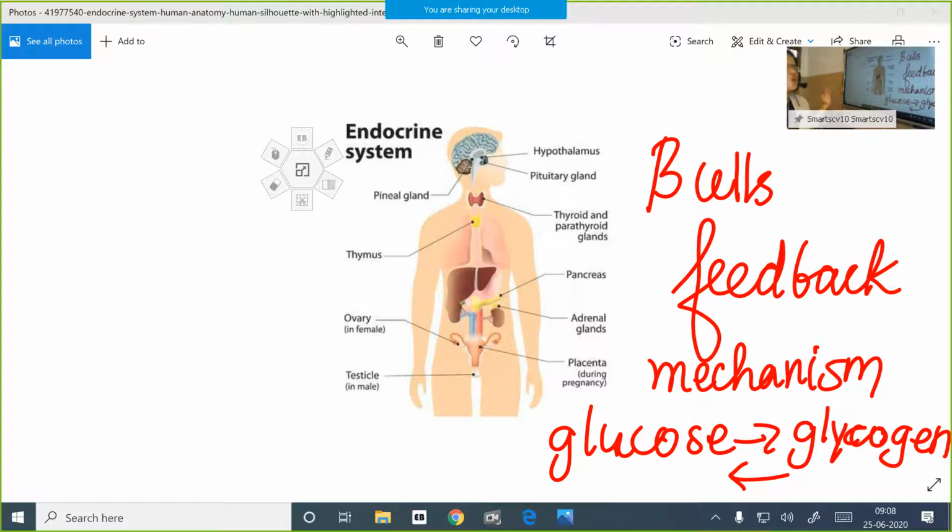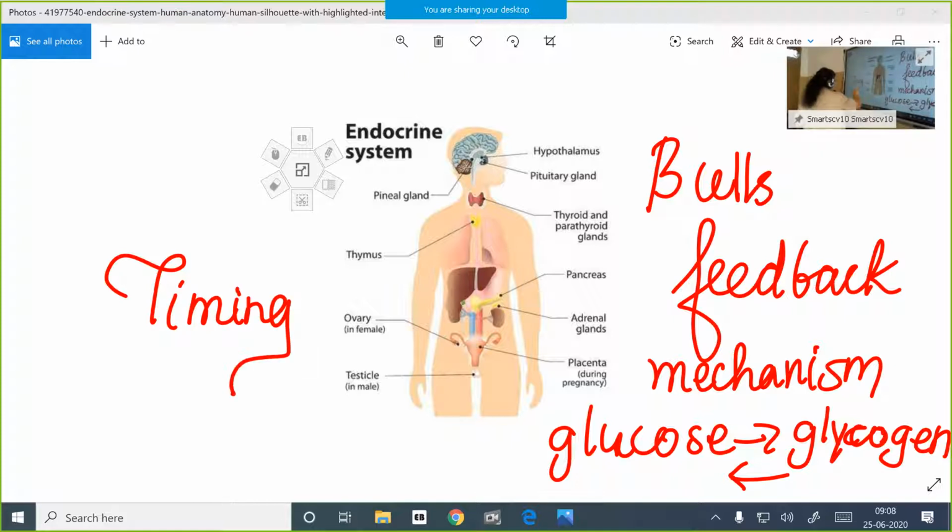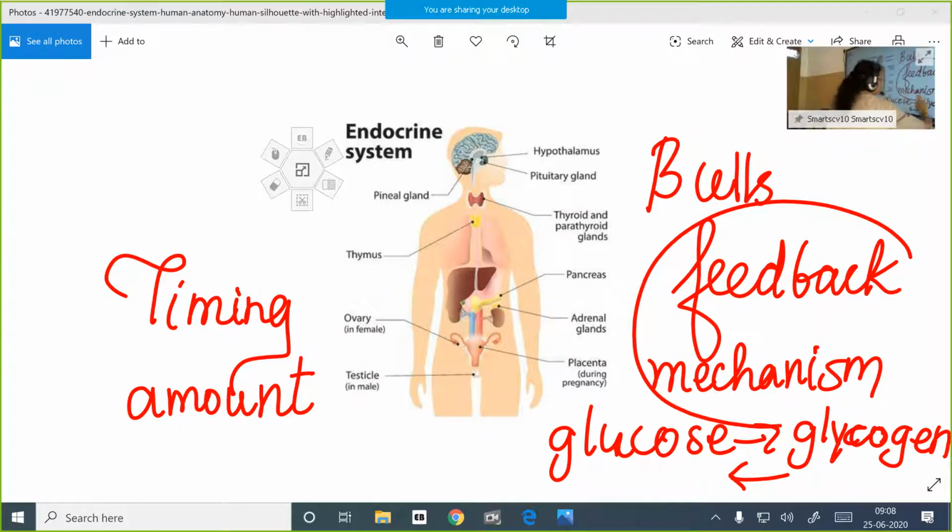The timing and amount of the hormone secreted, at what time these hormones should be secreted, how much hormone should be secreted. Because over secretion as well as under secretion or deficiency of hormones can lead to imbalance or malfunctioning of our body systems, organ systems. So the timing and amount, how much this hormone should be secreted and when it should be secreted, is controlled by the feedback mechanism. Okay children, feedback mechanism.